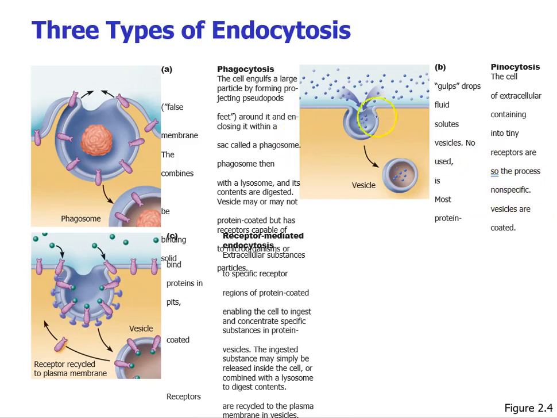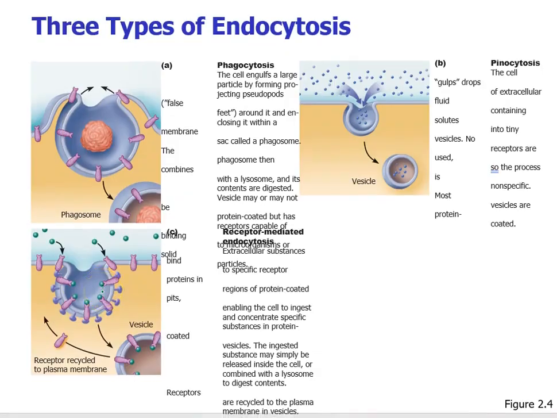In pinocytosis, as you can see, this process is non-specific, and the cell is going to bring in the extracellular fluid containing the dissolved substances. And for receptor-mediated endocytosis, as you can see, there are receptors found in the plasma membrane which a specific molecule like a hormone, like insulin, or even cholesterol can bind to, and then the cell can bring them in and digest them.